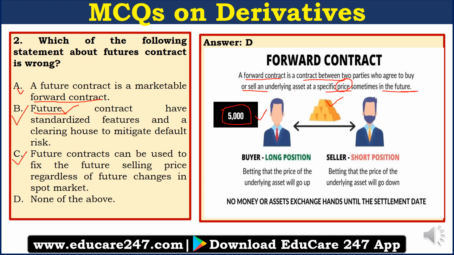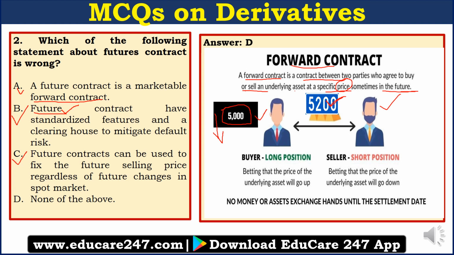So what does he do? He enters into a forward contract where he can buy the gold at 5,200 rupees. So he is expecting the price to rise to 5,500, and by entering into a contract to buy at 5,200, he feels that he can save 300 rupees per gram. Now on the other hand, the seller believes that the price will fall to 4,900, let's say, and he is more than happy to enter into a contract to sell at 5,200.